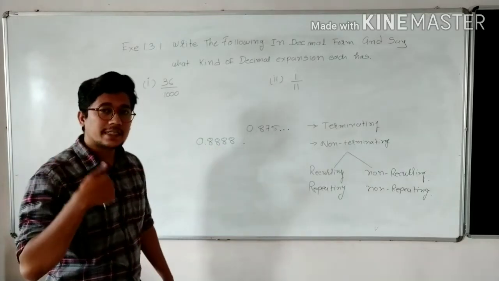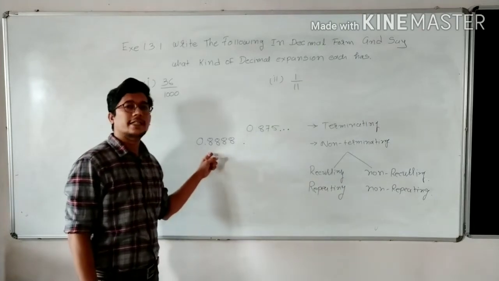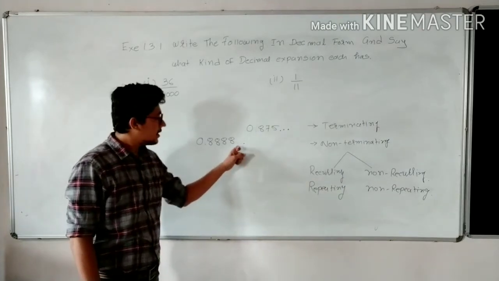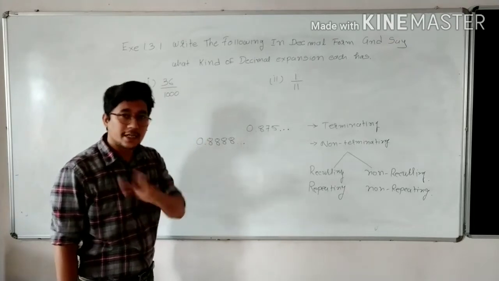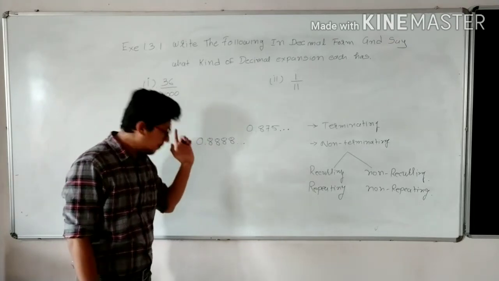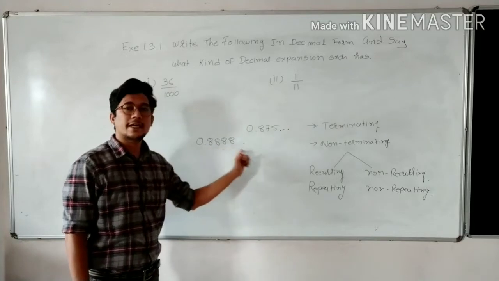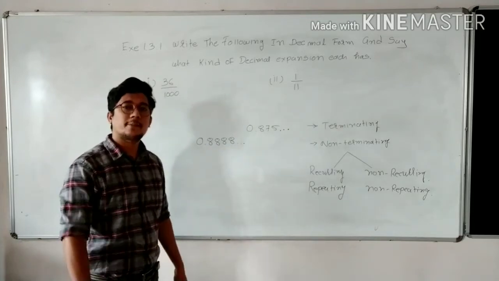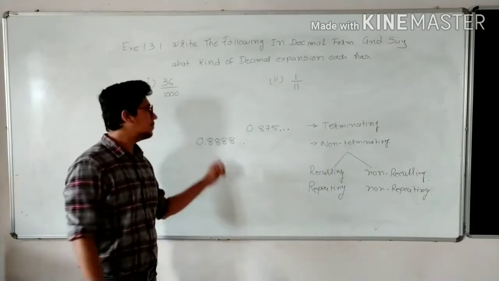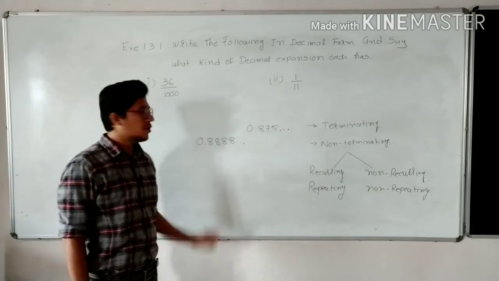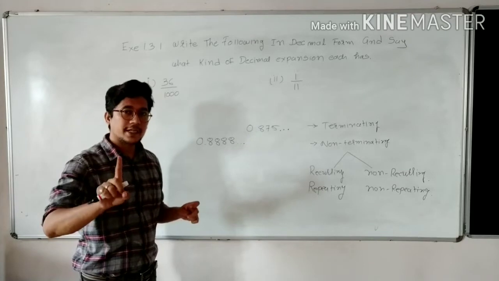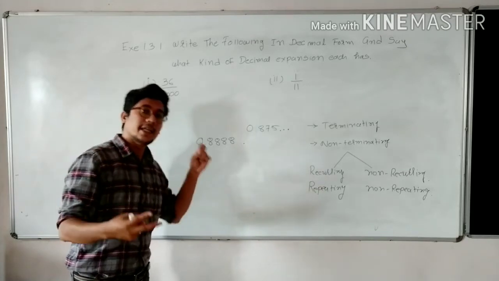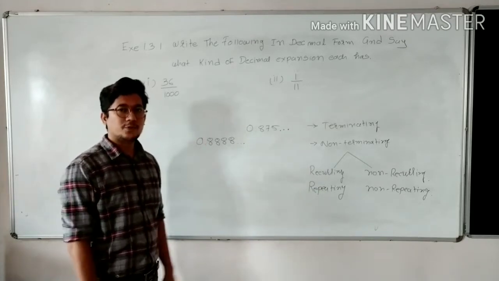So this decimal expansion, with 3 dots, is non-terminating, it is not stopping, plus it is recurring type, one-digit recurring. So it is first non-terminating, second recurring or repeating type.